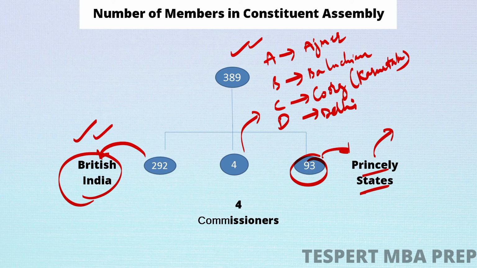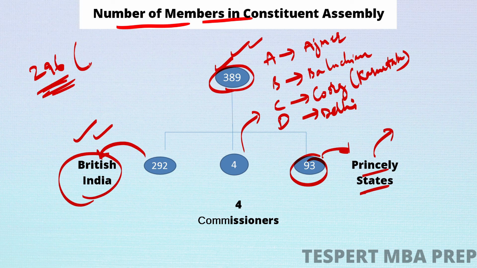Now, if you read some standard books of Indian history, you will come to know that the total number of members of the Constituent Assembly before independence was 296 and not 389. This 296 means 292 plus 4. But what happened to these 93 members which were to be nominated by princely states?